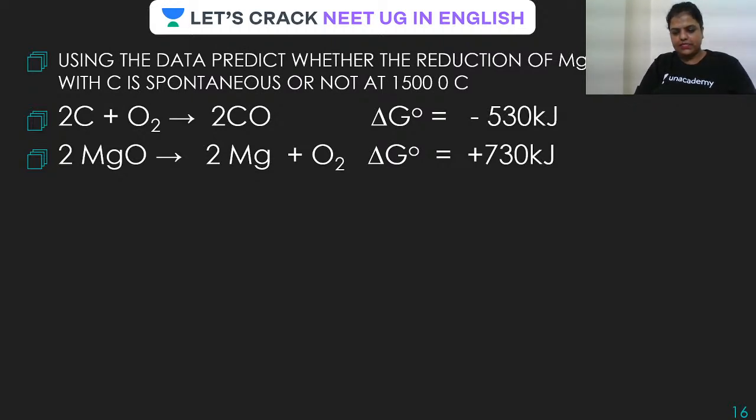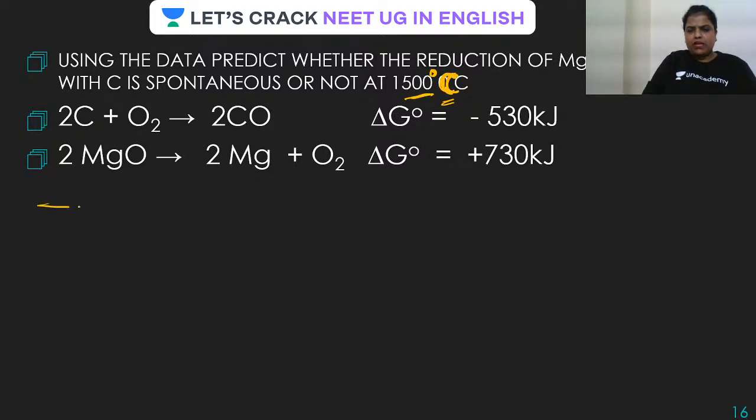Now, guys, let us do this particular question on the screen. How to do this? Let me tell you. Using the data, predict whether the reduction of MgO with carbon is spontaneous or not, at 1500 degrees centigrade.